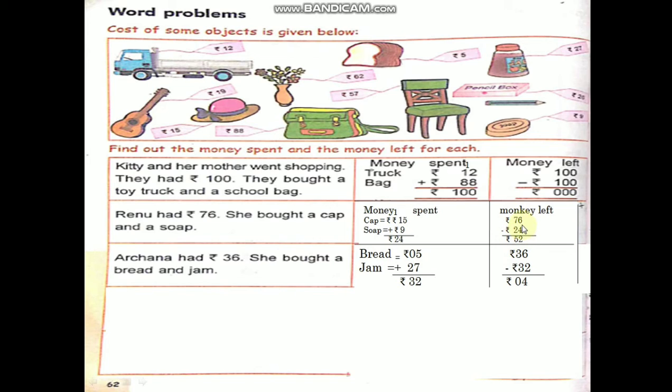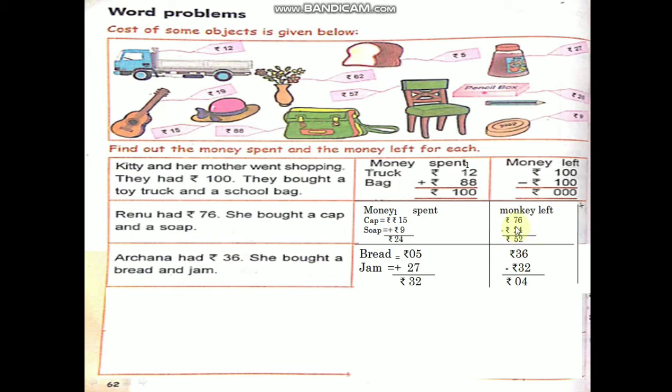76 minus 24. 6 in the mind. Subtraction how you will do? Last class I explained. Before number you have to count. Okay. 6 in the mind, 4 in the hand. Take 4 fingers. 6 before, 5, 4, 3, 2. Now 2 you write here.